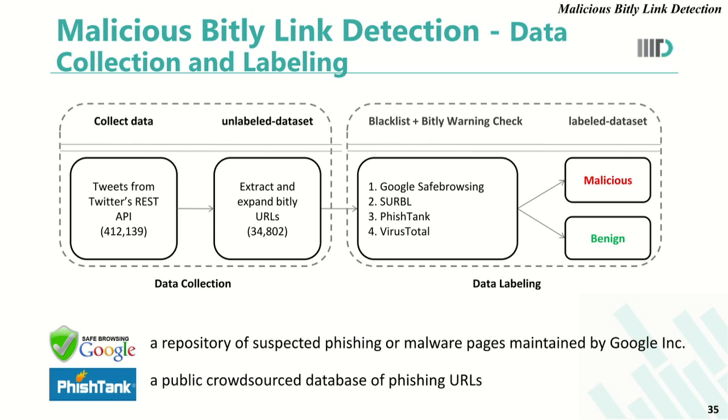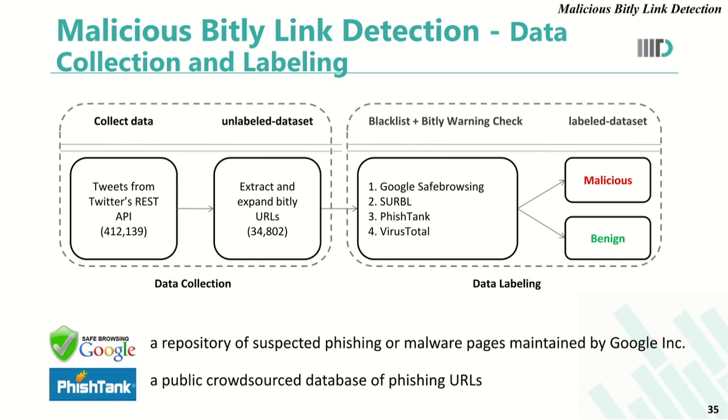With this, we got close to 4.1 lakh tweets which had Bitly links embedded. We extracted and expanded these Bitly links, and also collected their corresponding Bitly analytics. We did this for 34802 of these 4 lakh links due to space and time constraints, and our data collection process is still on.